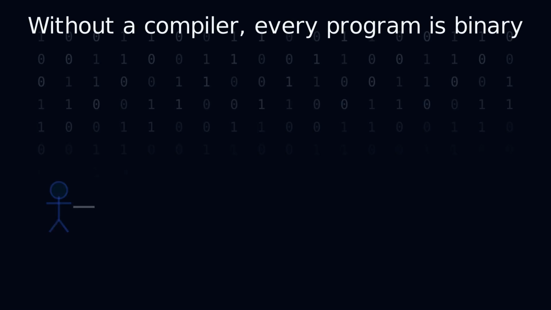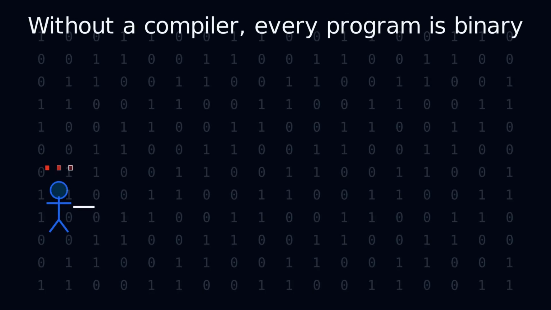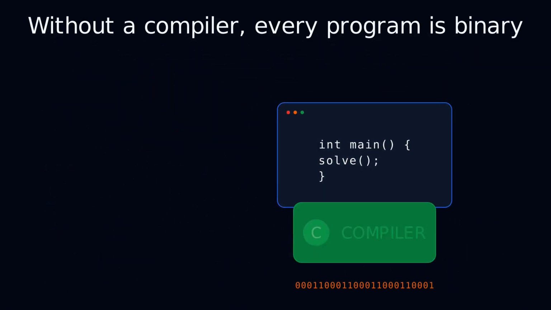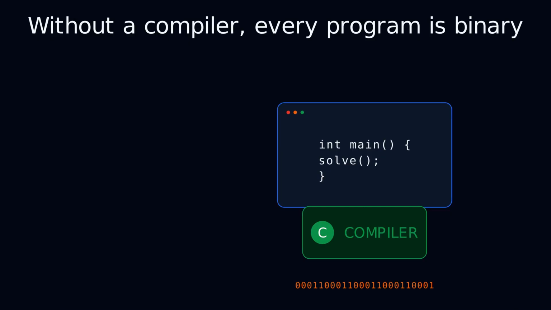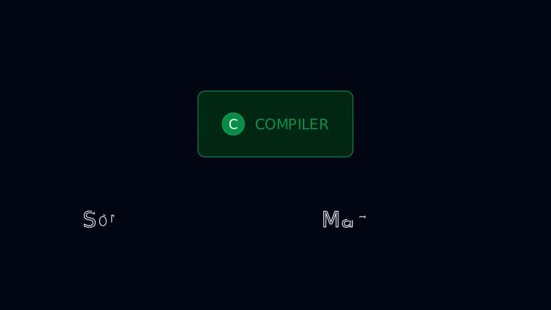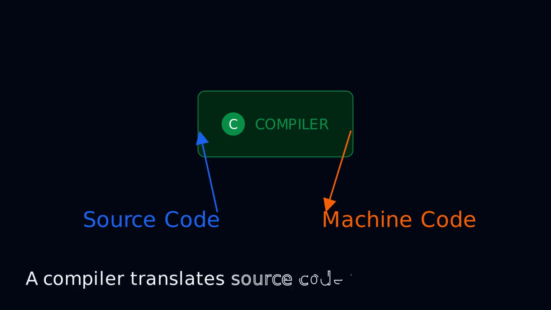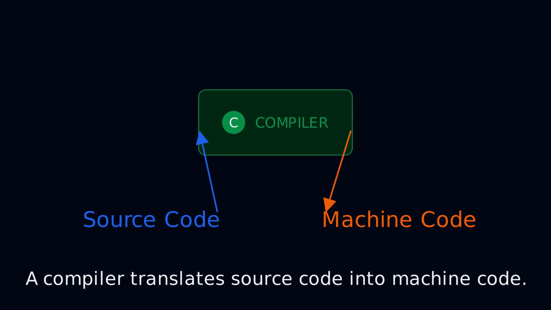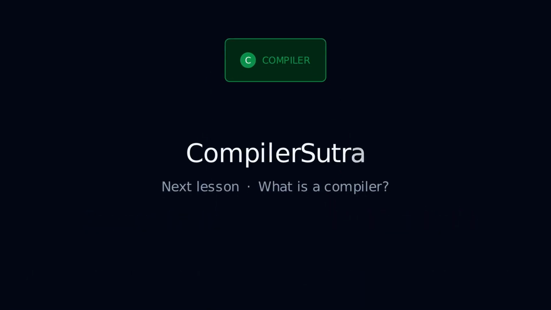Without a compiler, every programmer would have to write software directly in binary. Modern software would be almost impossible to build. The compiler lets programmers focus on ideas instead of millions of zeros and ones. So remember the central idea: a compiler translates source code into machine code, and the CPU executes the result. Next, we will follow that translation step by step.